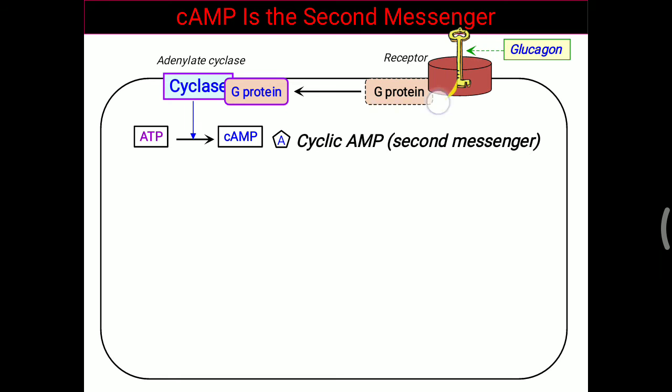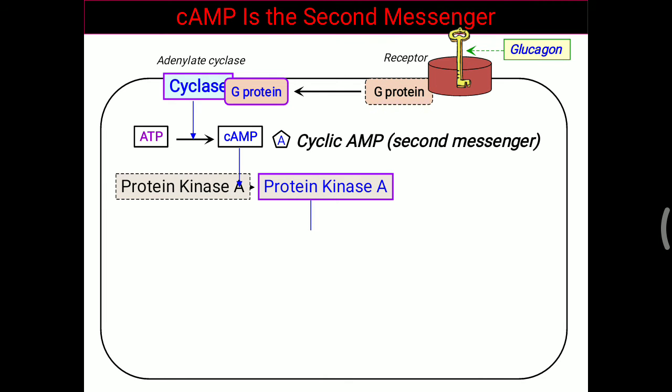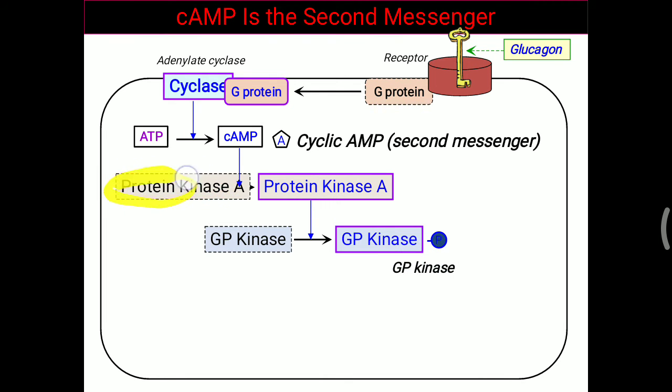So glucagon is the first messenger, and it makes cyclic AMP. Now cyclic AMP is working as a second messenger. Many molecules of cyclic AMP will be generated, and that will help further reactions inside the cell. Cyclic AMP will convert protein kinase A, which is inactive, into the active form.